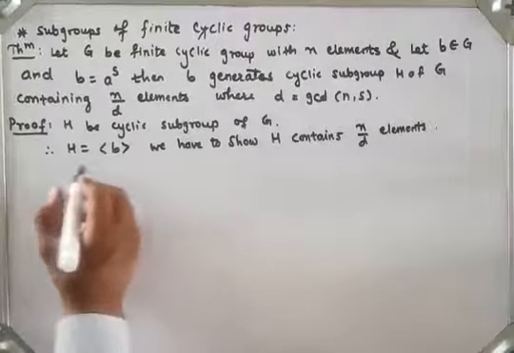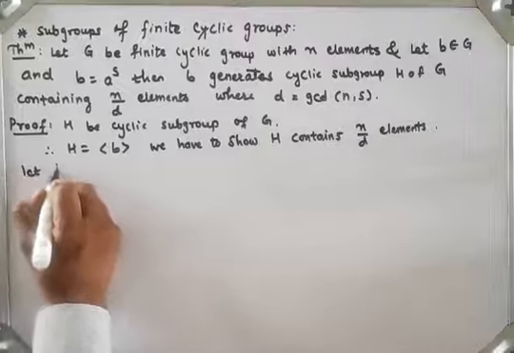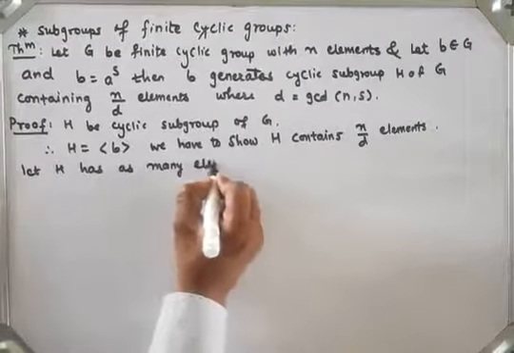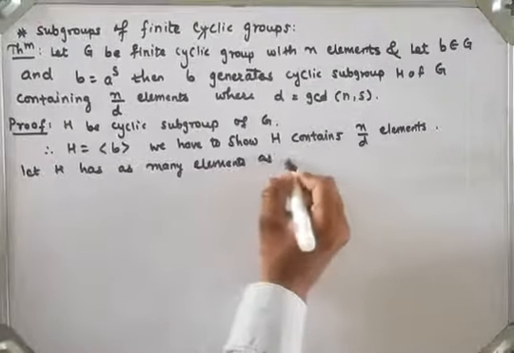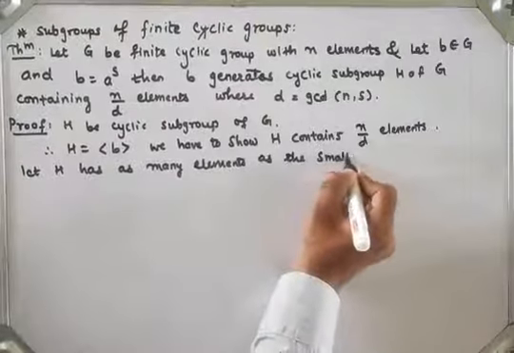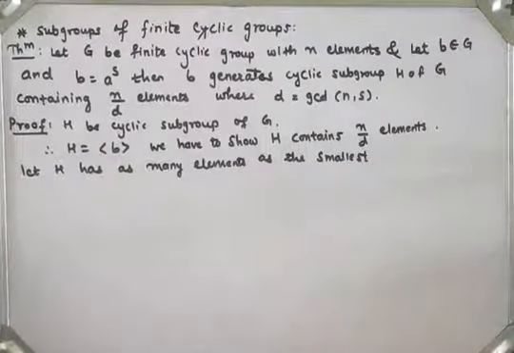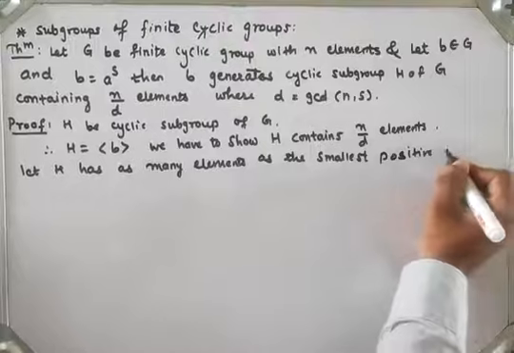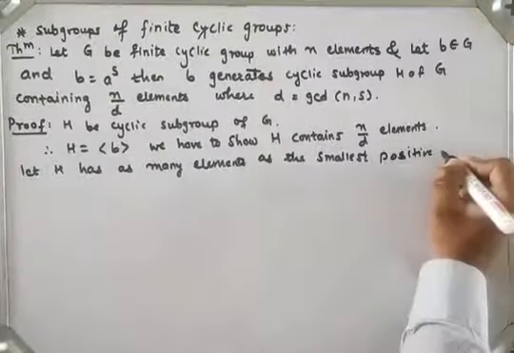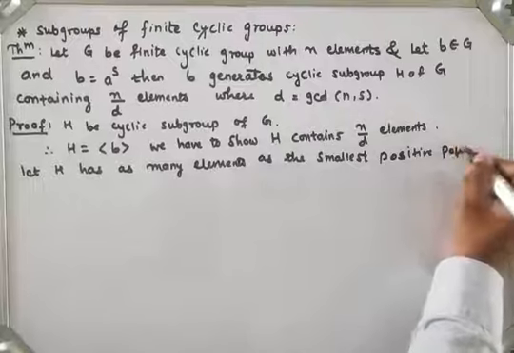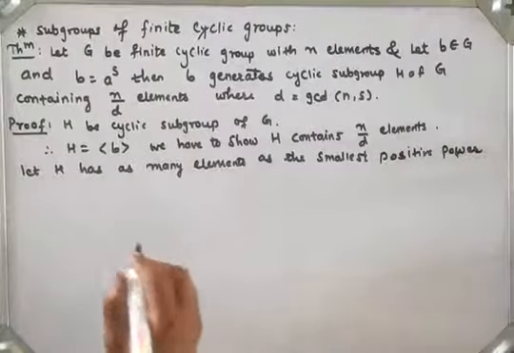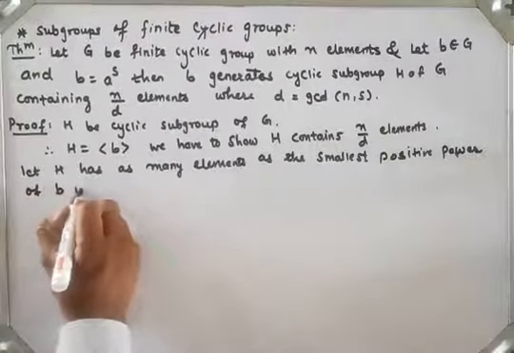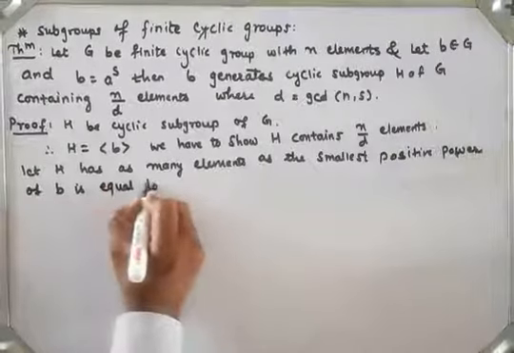Right? So let H have as many elements as the smallest positive integer power m such that the power of B is equal to the identity element.